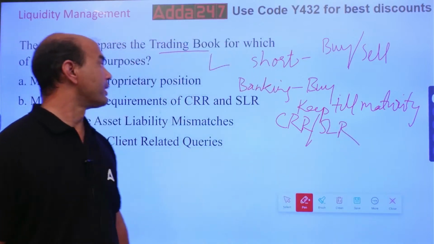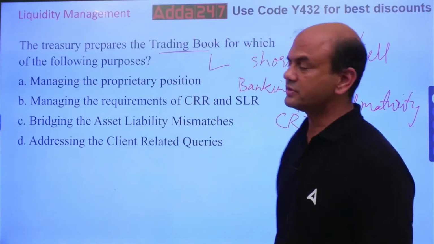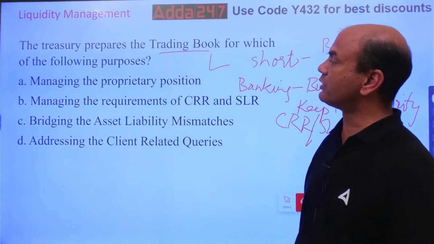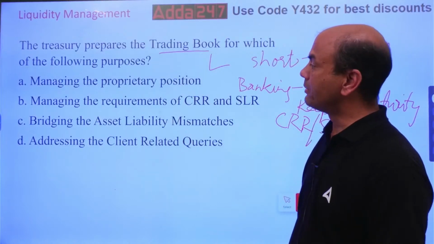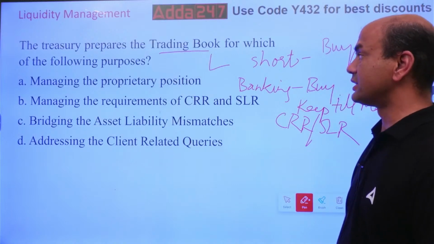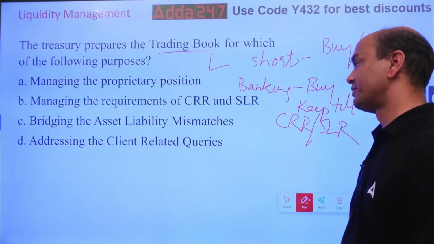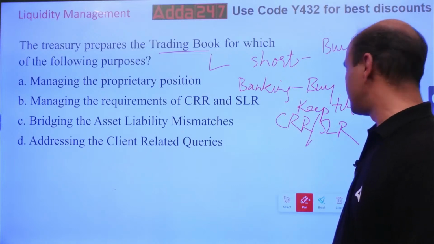Okay. So coming back, the treasury prepares the trading book for which of the following purposes? Managing the proprietary position, managing the requirements of CRR, SLR, bridging the asset liability mismatches, addressing the client related queries.